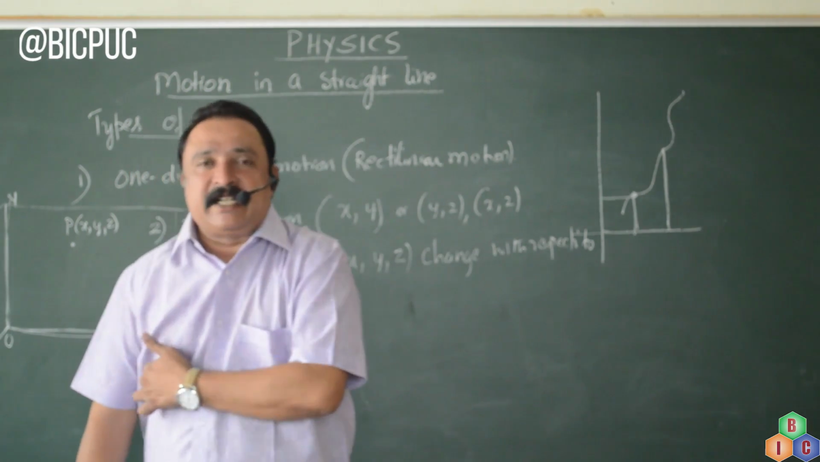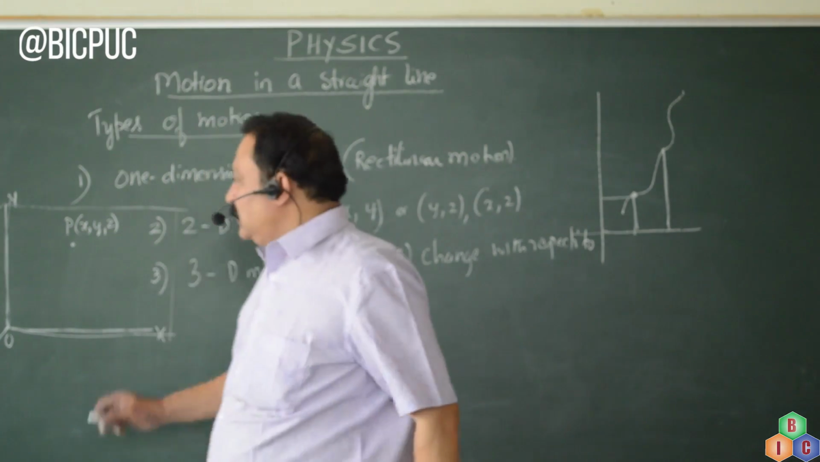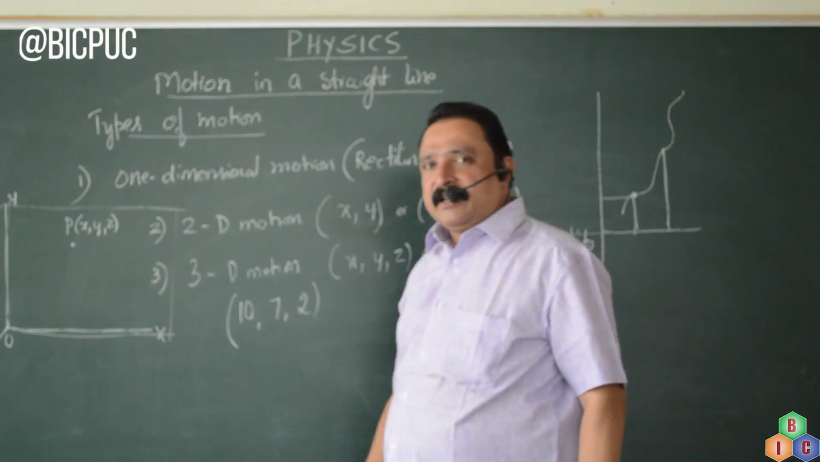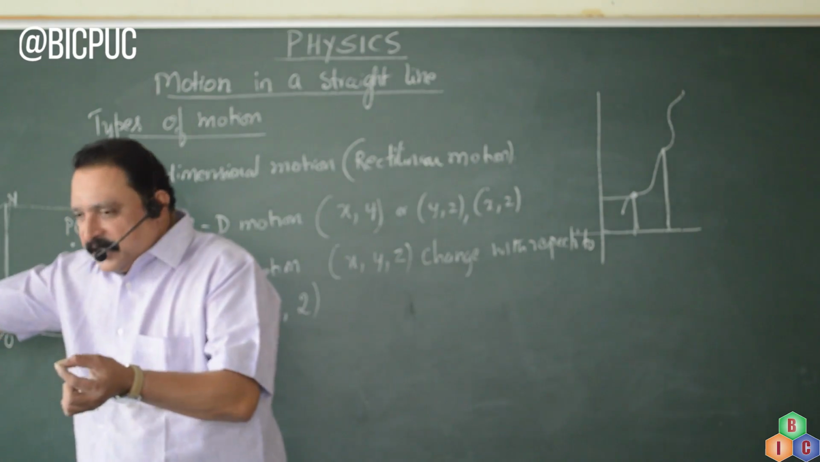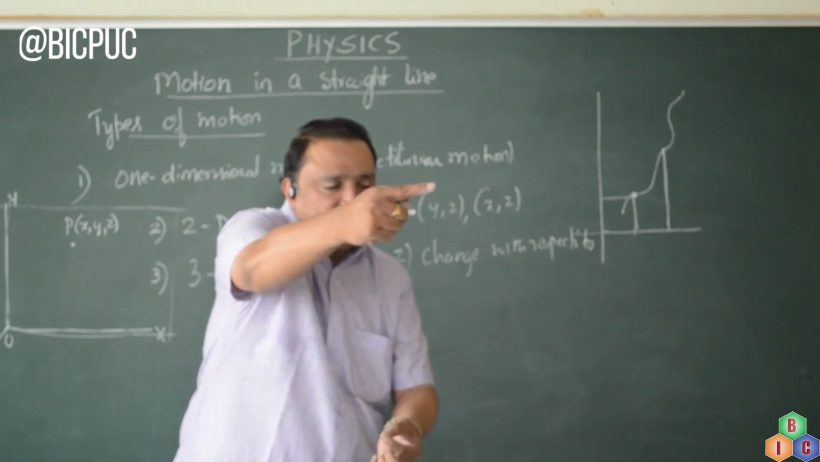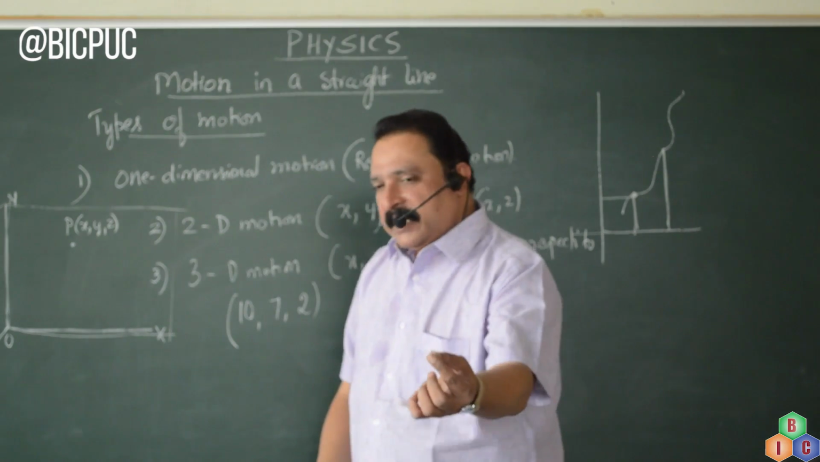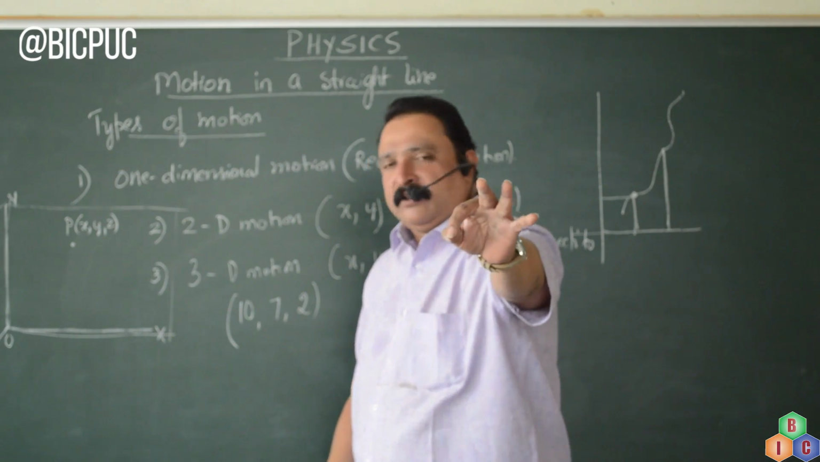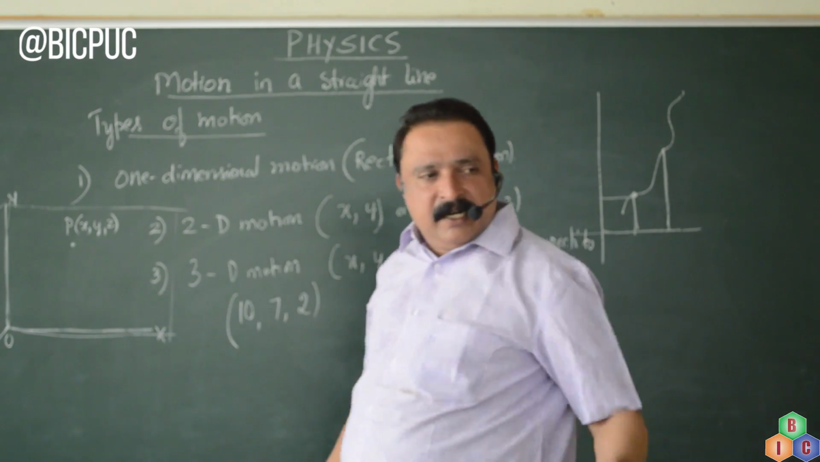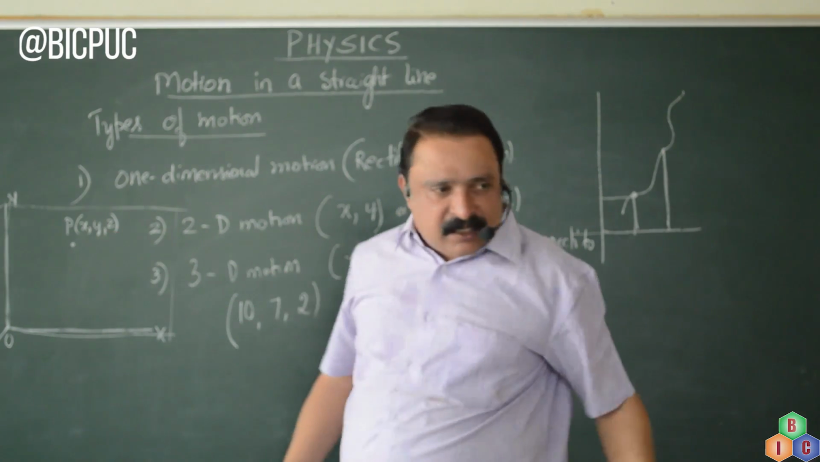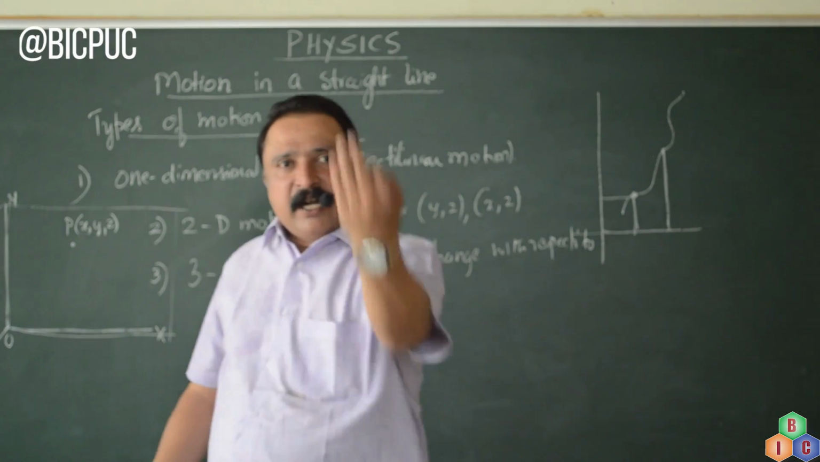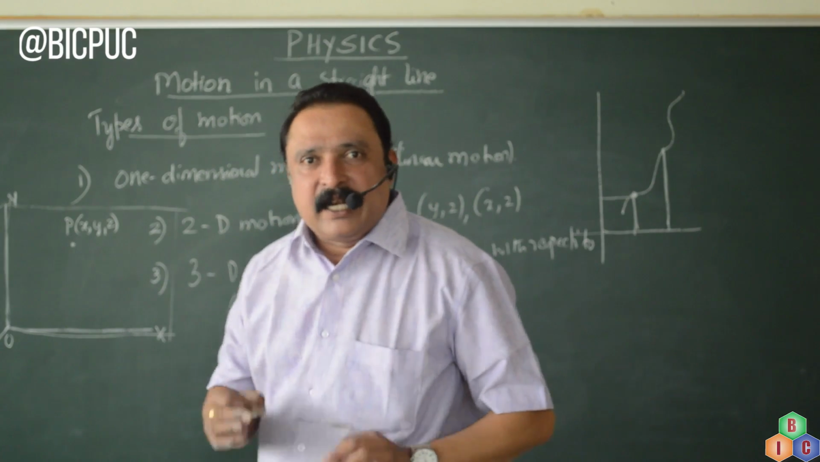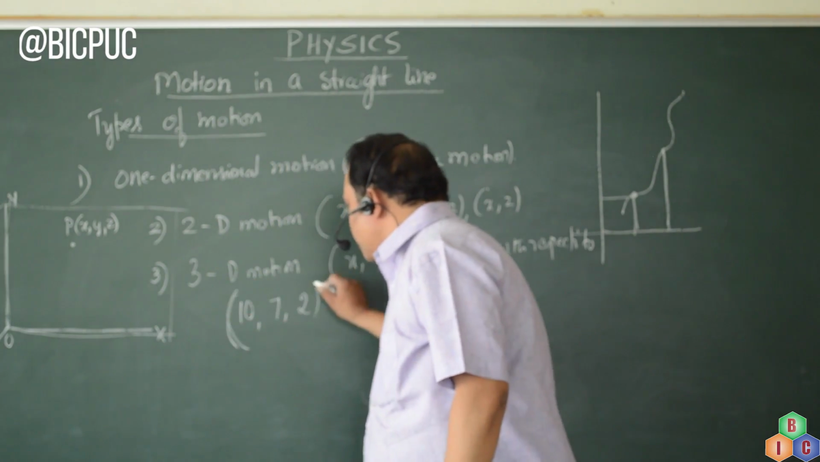Now, for example, I may say, locate my spectacles: 10, 7, 2. What does it mean? On x-axis, you move 10 units. On y-axis, you move 7 units. And after that, there is a table of 2 feet height. On the table, there is a spectacle. So what are the coordinates of the spectacle? 10, 7, 2: 10 on x-axis, 7 on y-axis, and 2 along z-axis. So any particle in space is located with the help of a three-dimensional coordinate system.